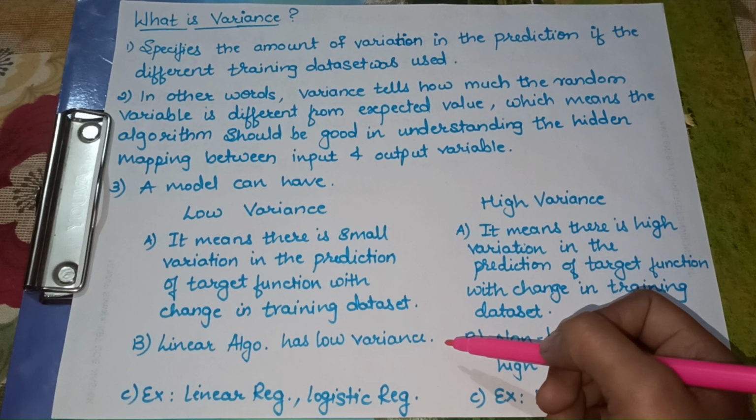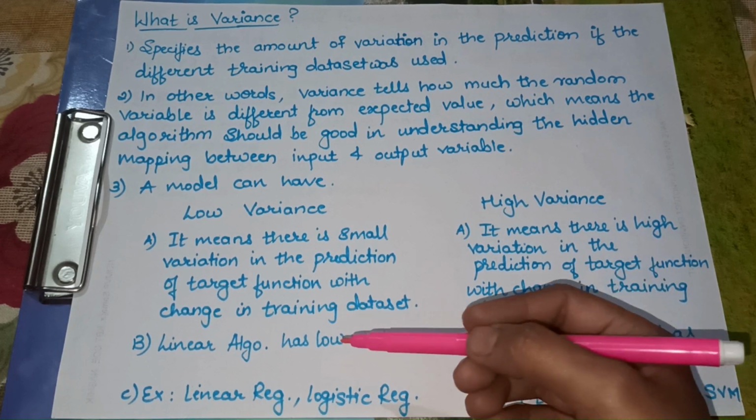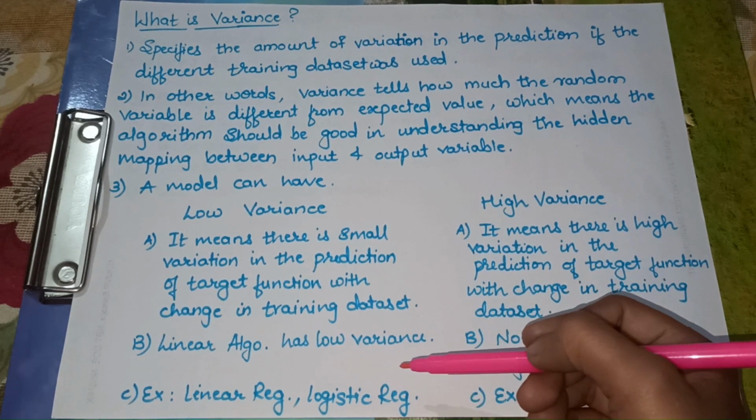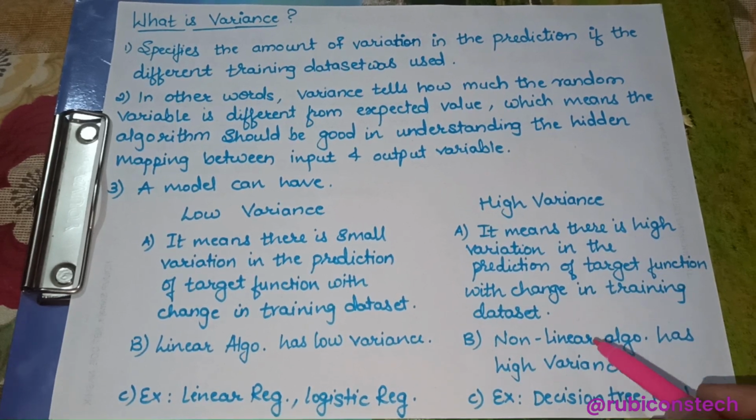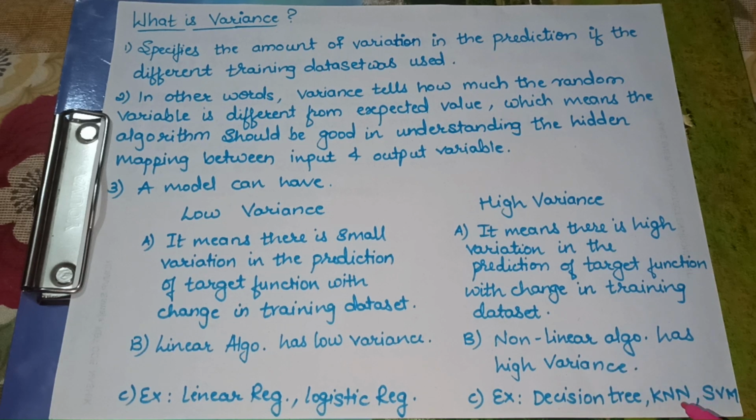So linear algorithms mostly have low variance because they are very simple models and very simple to learn from the training data set. Linear algorithms are linear regression and logistic regression. All these linear algorithms have low variance. For high variance, non-linear algorithms such as decision tree, k-nearest neighbor and support vector machines have high variance.